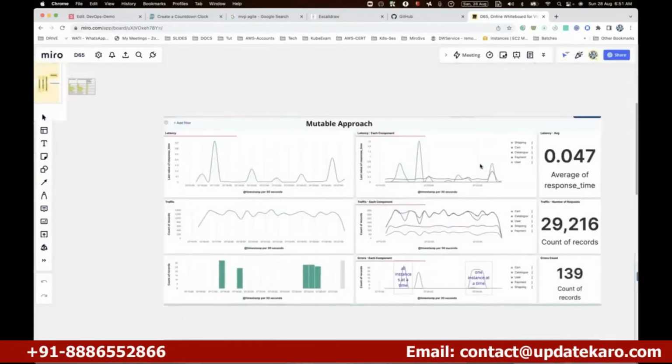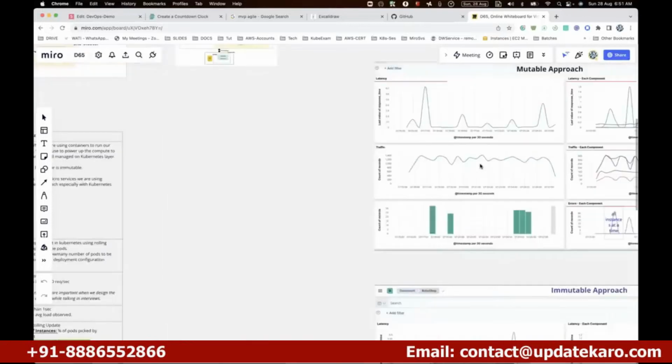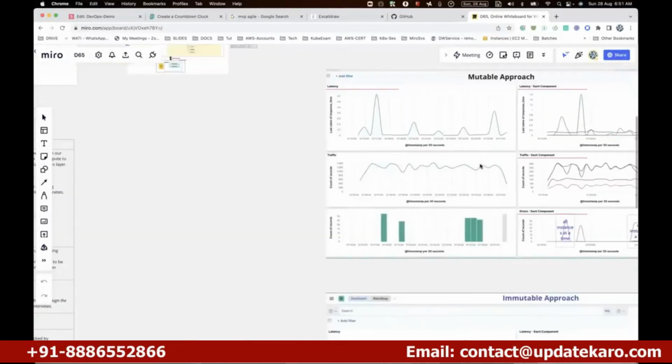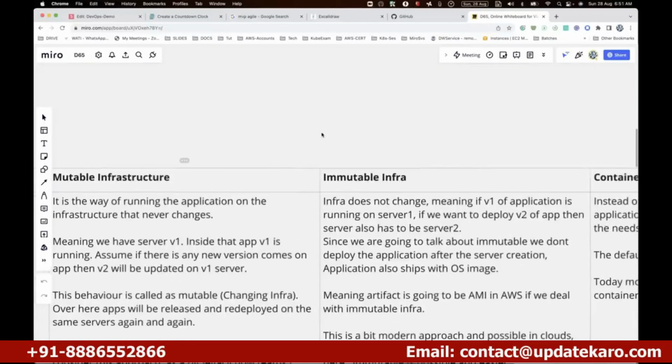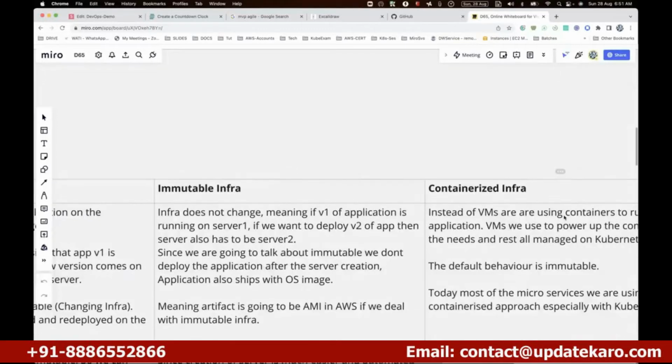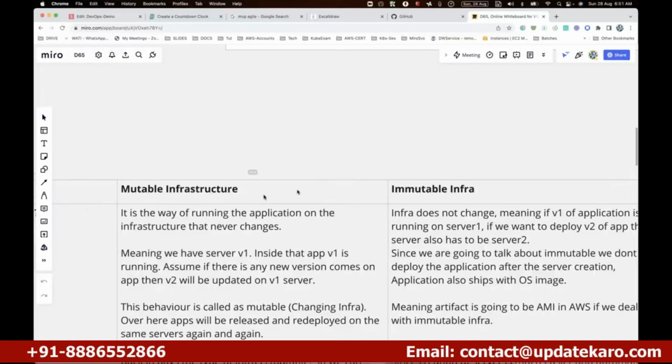So this is what we call it as. We take the application, we deploy the full application, and we are going to call it in three ways: mutable infra, immutable infra, and containerized infra. So this was how we used to do it before 10 years.